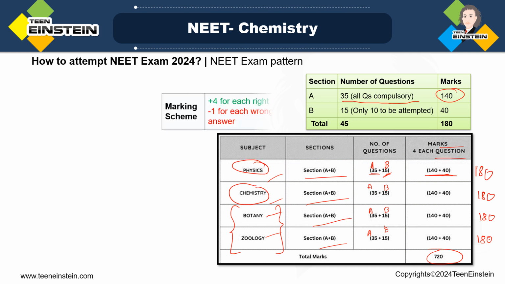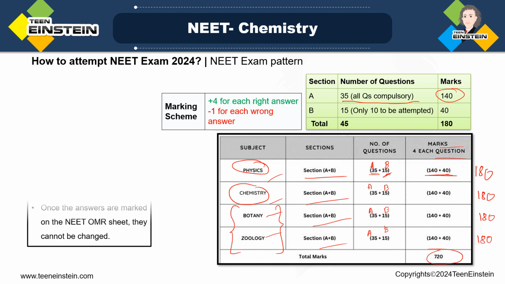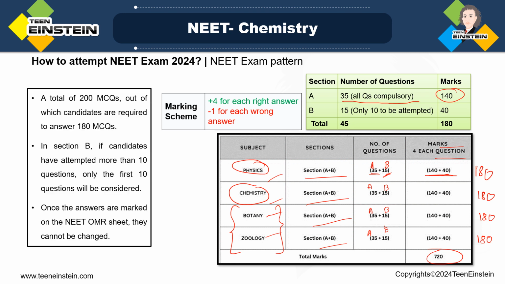Right? So the marking scheme is +4, but there will be negative marking for each wrong answer, whether it is section A or section B. Now, a total of 200 MCQs will be there. That means you will have 4 options. You just have to select one of them.